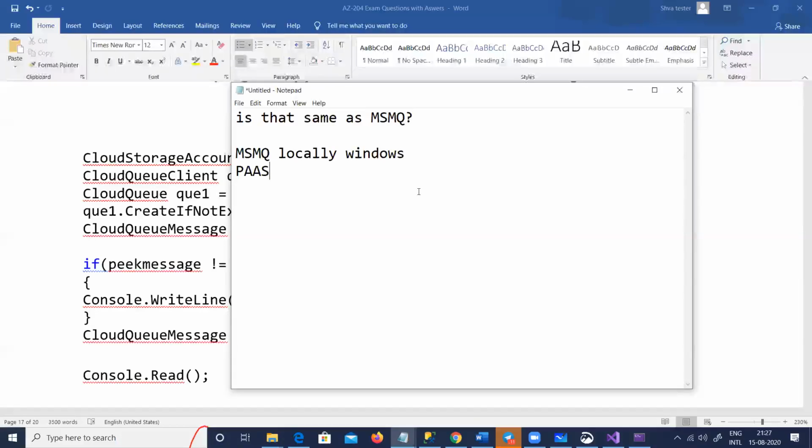Okay. What is the Visual Studio version? Visual Studio version is VS 2019. So that's my Visual Studio version.